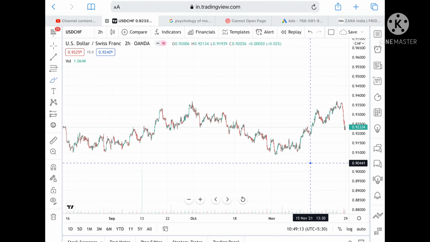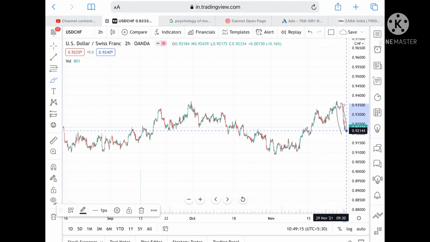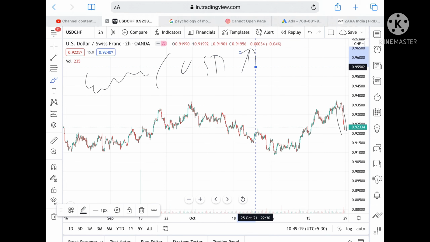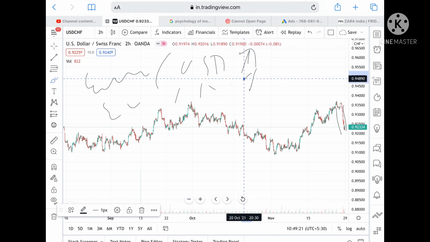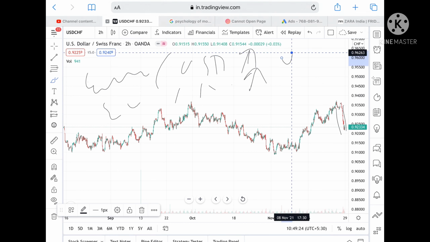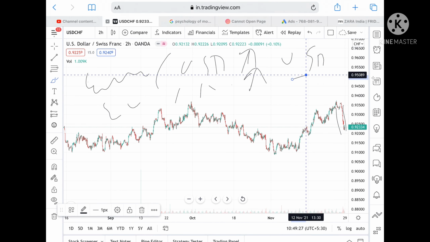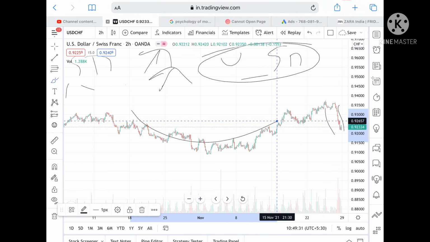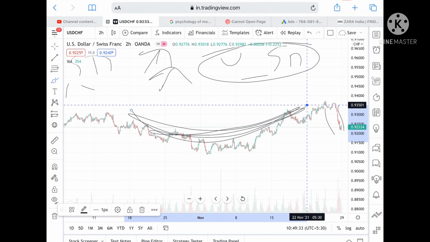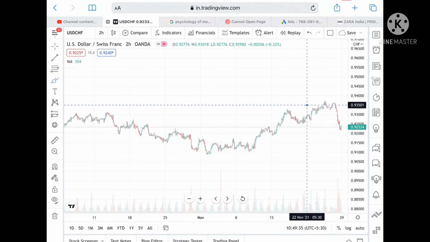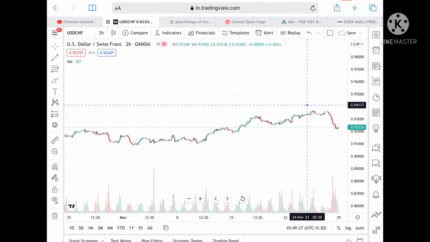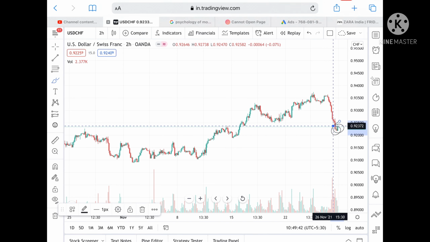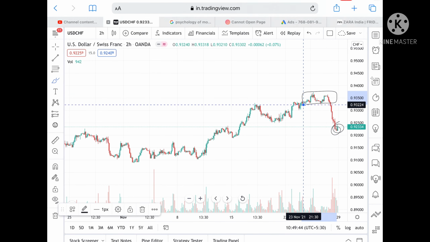see USD CHF has also shown a downfall. Euro USD has moved upside, Euro CAD has moved upside. Okay, only the price of USD CHF and USD JPY has moved a sharp fall, because we have seen there is a news which has come, and there is a probability that the price we have seen falling. Okay, but as of now, what we can see, it is moving in this particular zone. Okay, this is the particular zone, from there it has fallen.